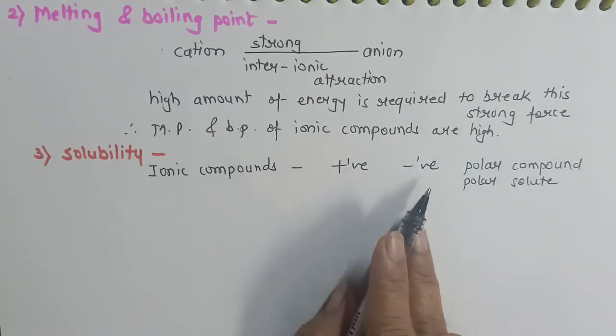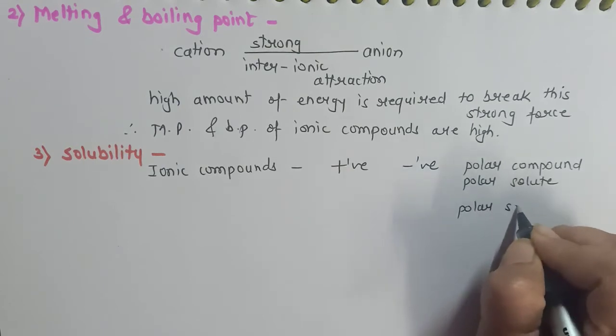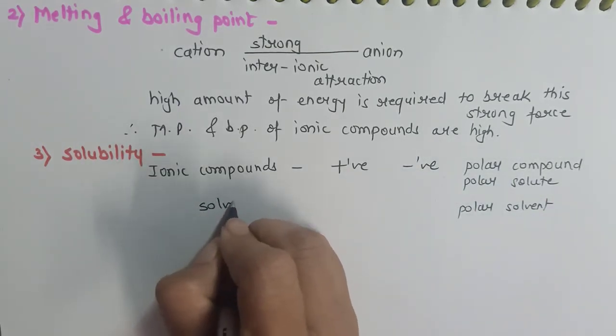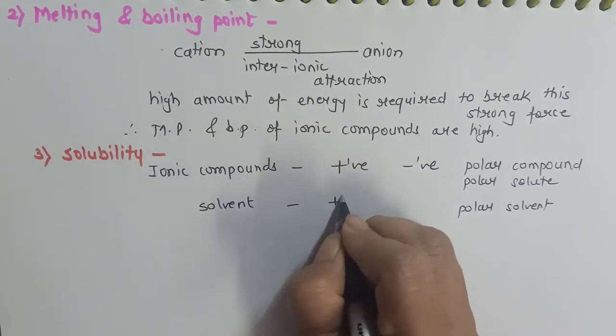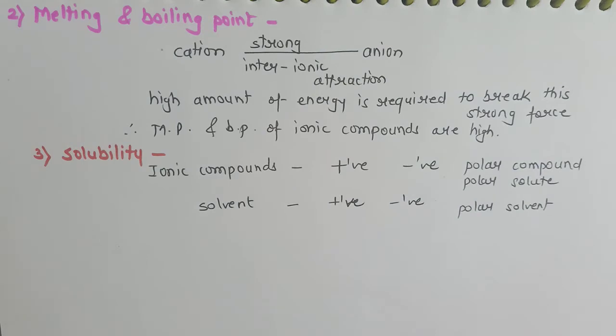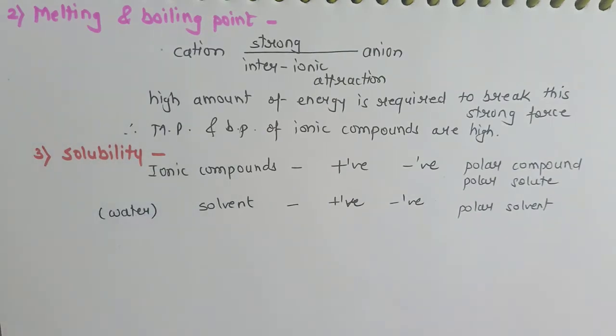Now to dissolve this polar solute, I will require a polar solvent. That means I will require a solvent which also has positive and negative charges in it. And such a solvent is water, where hydrogen and oxygen exist as H plus and OH minus ions.